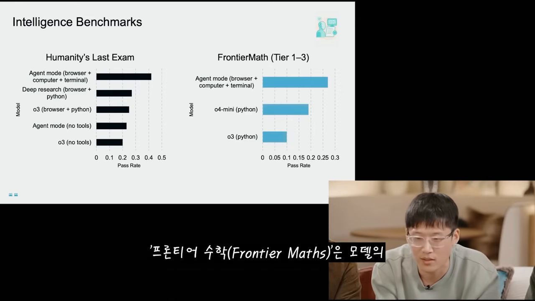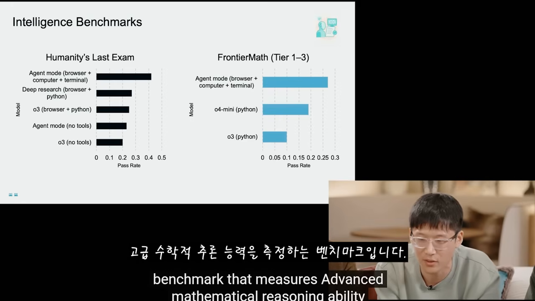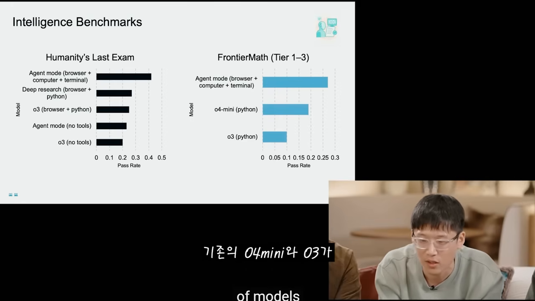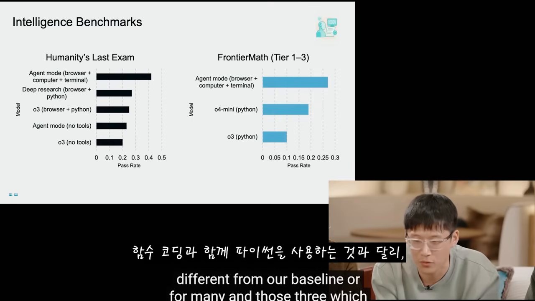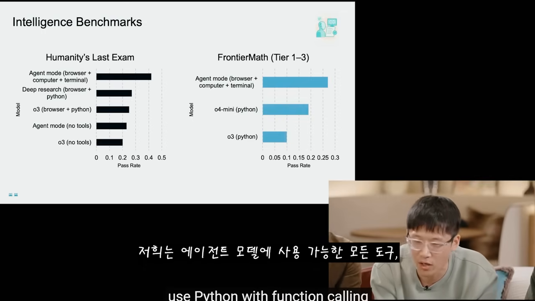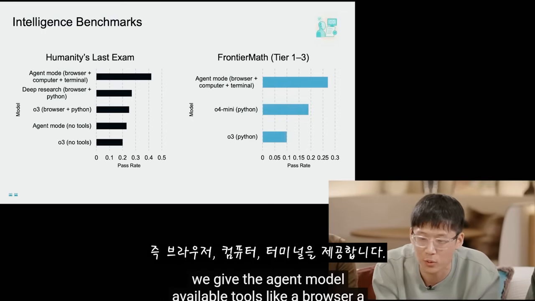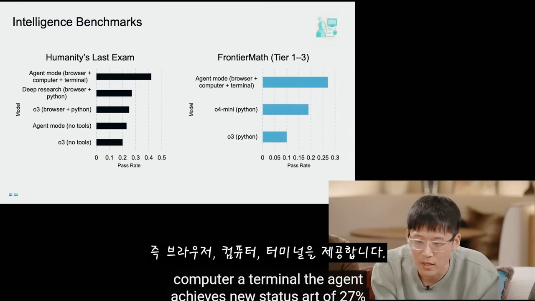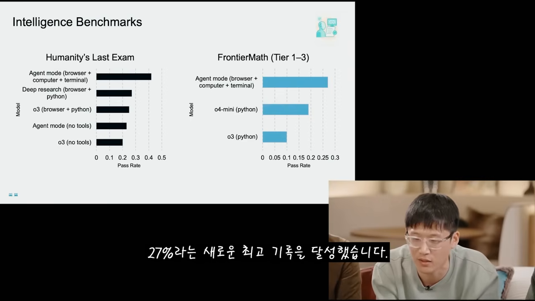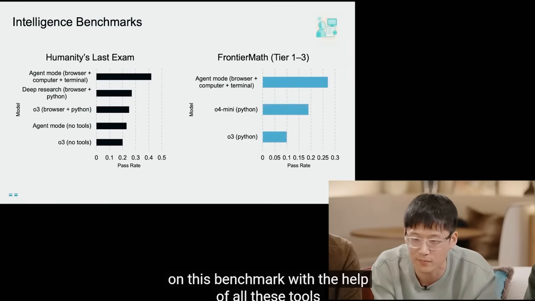FrontierMath is a benchmark that measures the advanced mathematical reasoning ability of models. Different from our baselines, O4 Mini and O3, which use Python with function calling, we give the agent model all available tools like a browser, a computer, and a terminal. The agent achieves a new state-of-the-art of 27% on this benchmark with the help of all these tools.